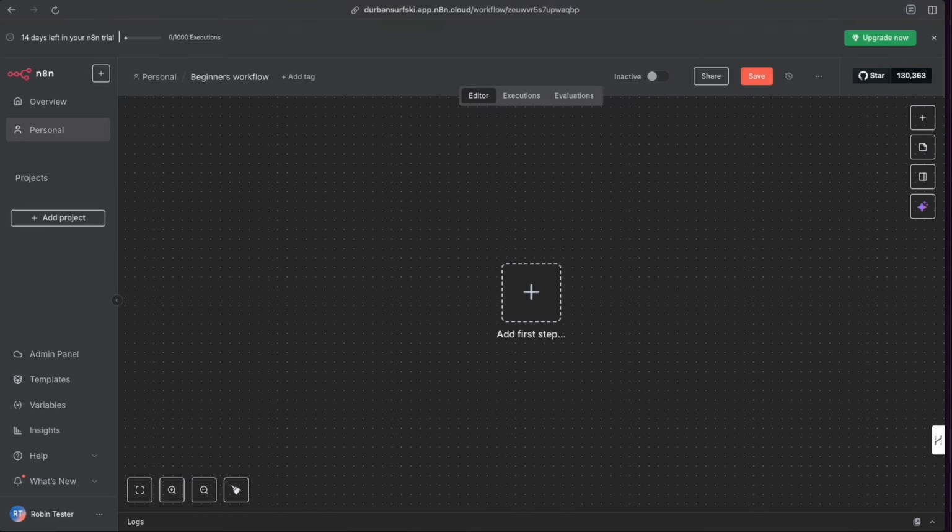We're looking at this blank canvas, and let's just think about an automation. And what is an automation? It's really just a series of steps that typically a human would have done that we're now trying to emulate using automation software and connecting tools together. So let's think of a real world example, maybe a slightly old school example.